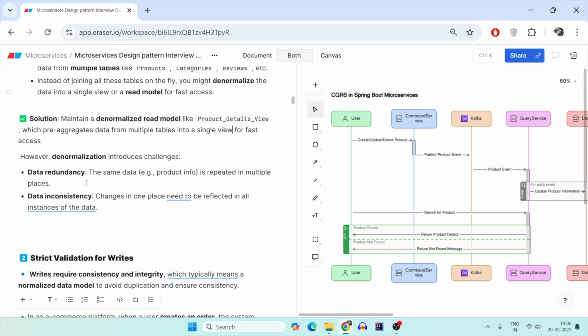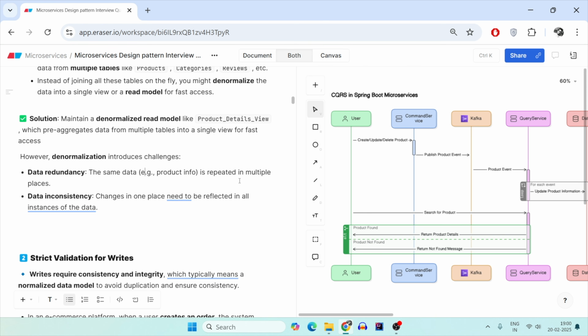But it creates a problem. The same data is repeated multiple times. For example, I have ordered an electronic item in one of the order IDs. Another user came and placed another order for the same product. Now the same product, product description, product quantity, stock, everything is repeated at multiple places. And whenever I have to change something at one place, the change has to be done in all the places.